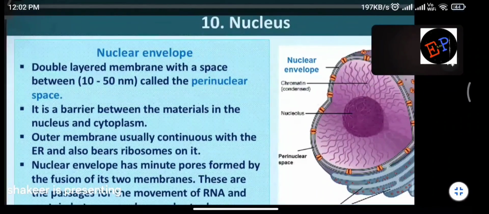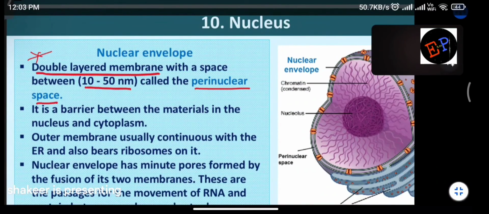So, nuclear envelope. Double layered membrane. This is a very important point. Clear? So the envelope, the cover which is present on the nucleus, is made up of two membranes. That is why it is called double membranous, with a space between 10 to 15 nanometer called the perinuclear space. Okay? So what is the meaning of this? Between the membranes also you will find a space.